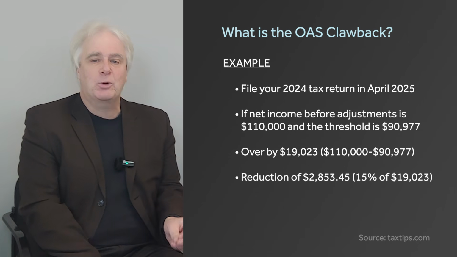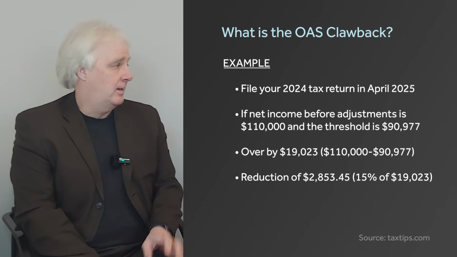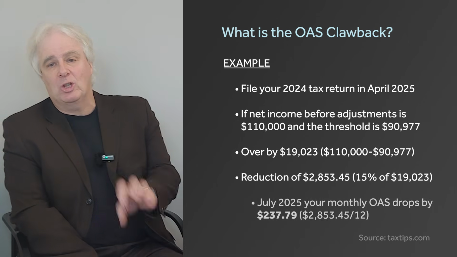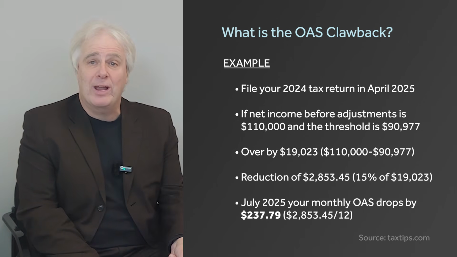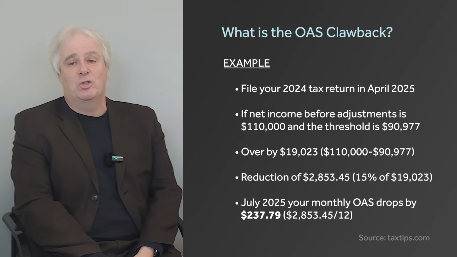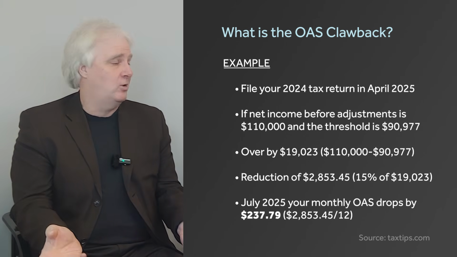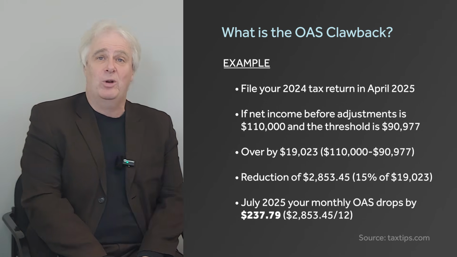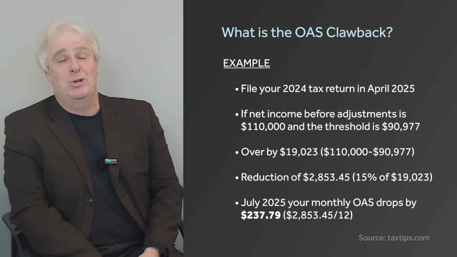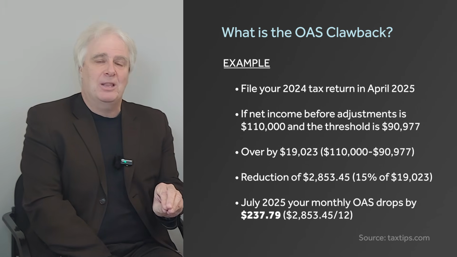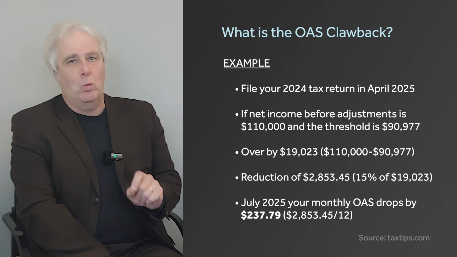That's 15% of that $19,000. So in July 2025, when your OAS payments are done again, your OAS is going to drop by roughly $238, which is that number divided by 12. If you were getting the maximum beforehand, it's going to be reduced by this much going forward. That's how they calculate what they're going to pay.